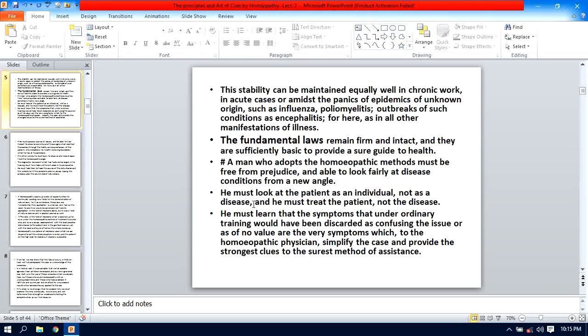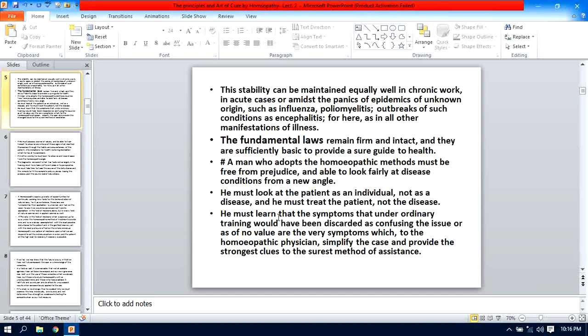Yes, you never treat according to the diagnosis of the disease, because if you try to treat according to the diagnosis, then only one medicine emerges in your mind, and therefore the individualistic concept should be maintained while treating your patient, and he must treat the patient. Yes, he has to take the individual patient, not the disease.